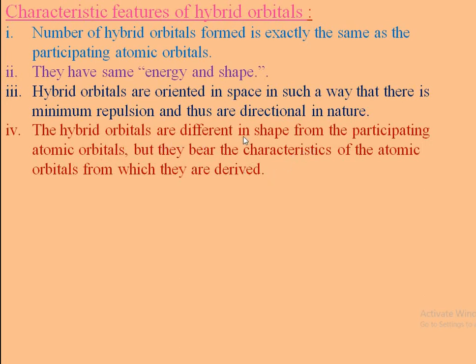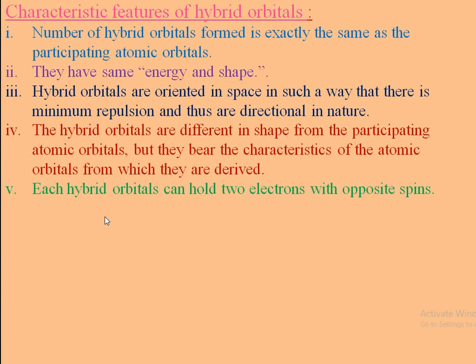The hybrid orbitals are different in shape from the participating atomic orbitals. We know that the s orbital is spherical, the p orbital is dumbbell shaped, and d orbitals are double dumbbell shaped, and therefore they can overlap with each other and form hybrid orbitals. These hybrid orbitals are different from the s and p orbitals, but they bear the characteristics of the atomic orbitals from which they are derived.